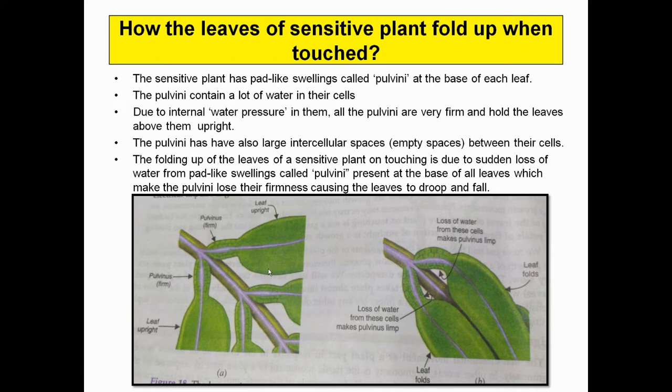And I'm repeating this fact about the pulvinus because it is quite a new term to you. At the base of the leaflet, you will observe a swollen portion. That swollen portion contains a large amount of water. You can observe it here as well. This swollen portion leads to the upliftment of the leaflet towards light. But when there is a sensing of touch, the pulvinus is going to lose water into the surrounding medium, the intercellular spaces, and that leads to deficiency of water and ultimately to the closing of the leaflets or drooping of the leaf altogether.